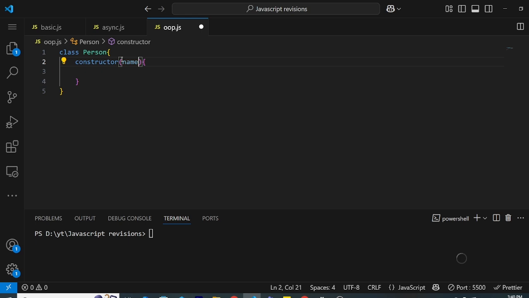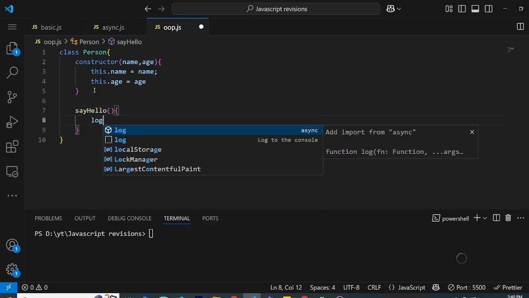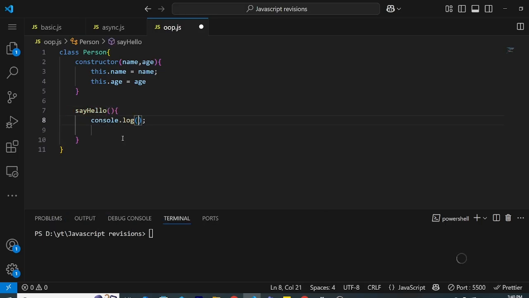So we pass name and age for simplicity, and this.name is equal to name, this.age is equal to age. We can write a method here, so we can say hello, and we can say log "hello my friend", and we need to do this.name, and that's it.